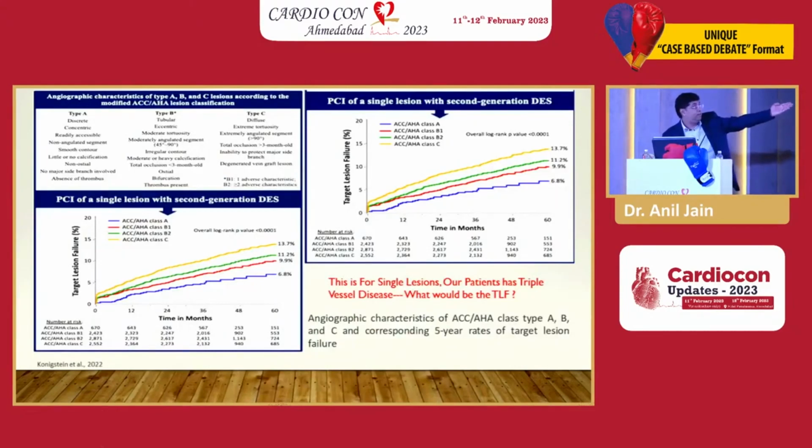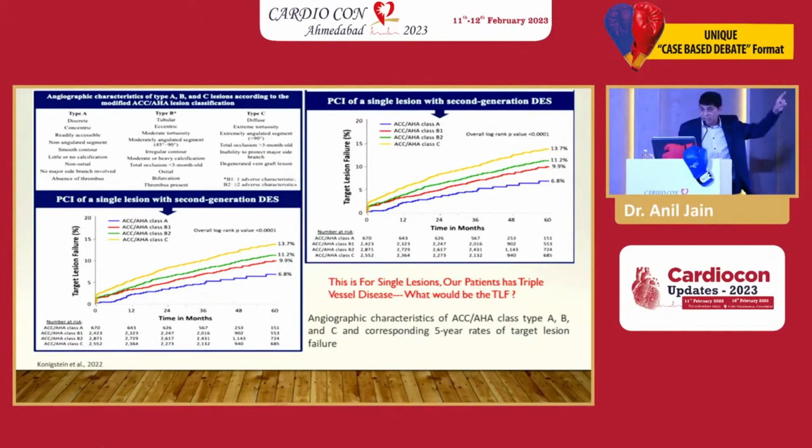Look, 6.8% for single vessel and 9. ABC lesion. So if it's an A lesion, you have 6.8% failure at 5 years. If it's a B type lesion, 9.9, and if it is a B2 type lesion, 11% failure at 5 years. And this is for single vessel disease. By ACCHA, you got failure of stent. This is for single vessel.